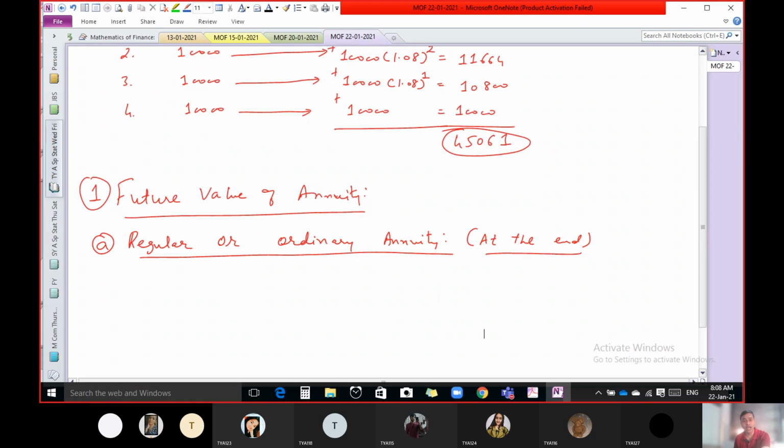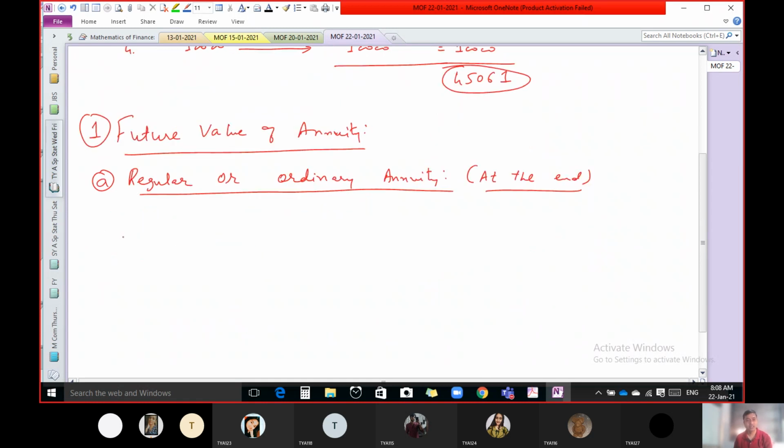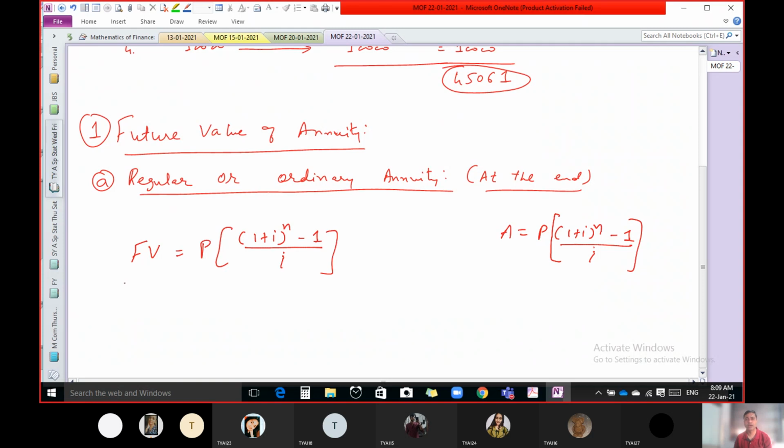If you want to find out the answer directly, you have to learn one formula, the future value of annuity. We have the formula A equal to P(1 + I)^n, but you have to make a modification here. You write this in a bracket, subtract 1, and then divide by I. This is the way to learn the formula: (1 + I)^n minus 1, divided by I.